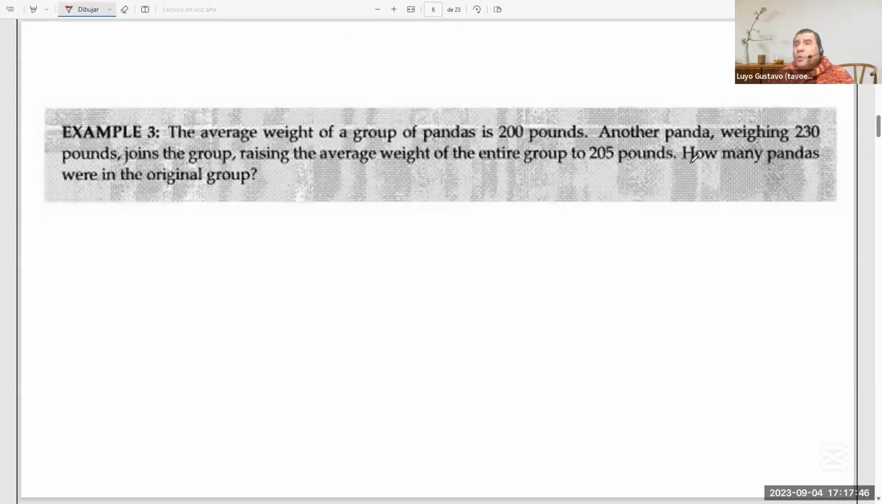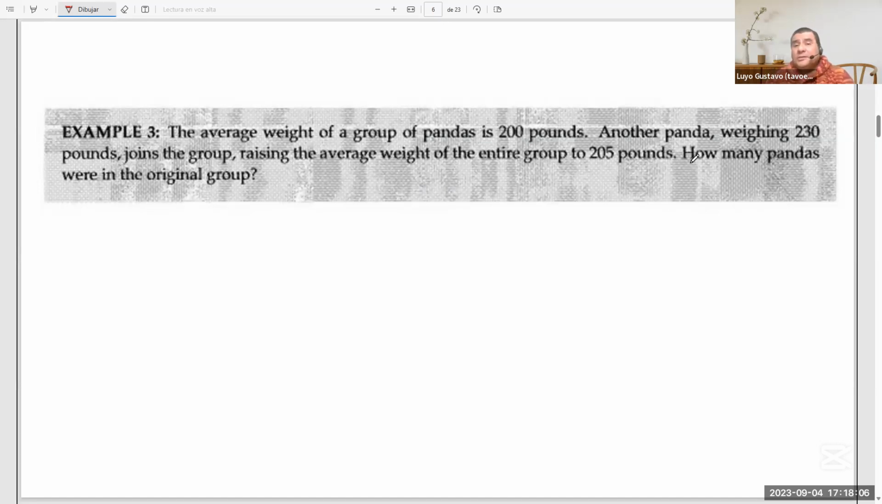It says the average weight of a group of pandas is 200 pounds. Another panda weighing 230 pounds joins the group, raising the average weight of the entire group to 205 pounds. How many pandas were in the original group?